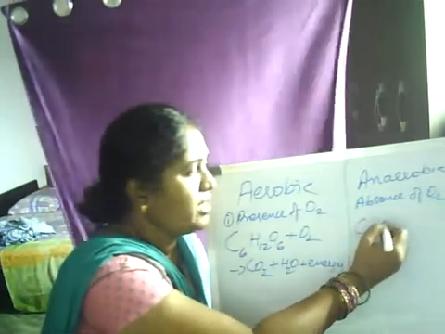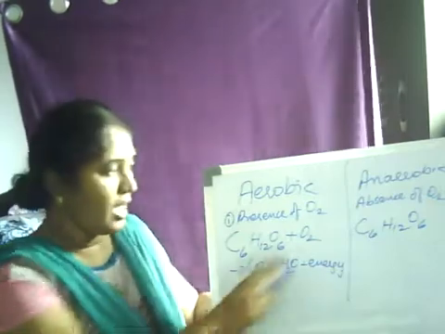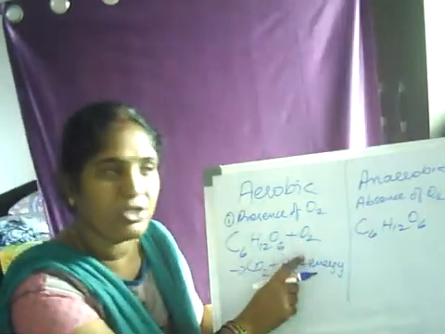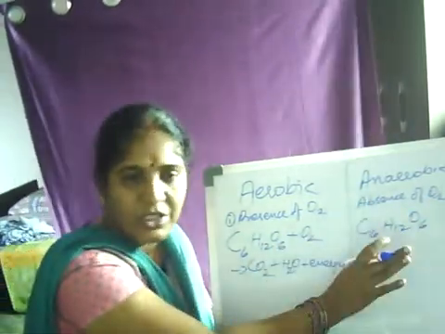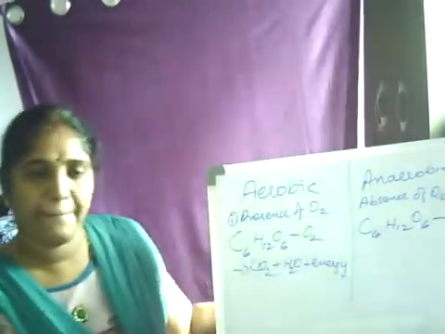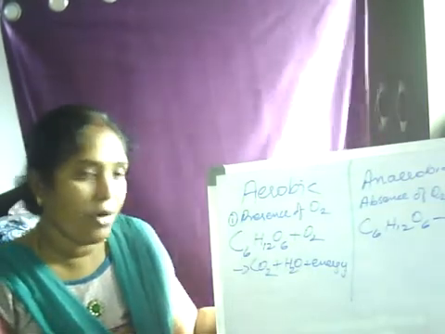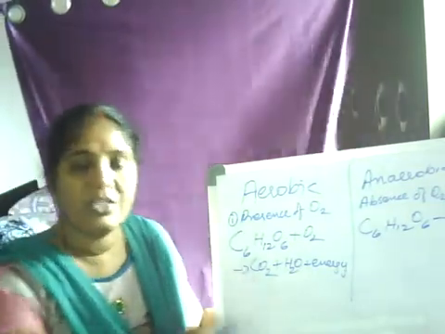Now coming to anaerobic respiration, the same food material, C6H12O6, but I told you it occurs in the absence of oxygen. So here there's no oxidation process. Now when this undergoes anaerobic respiration, what is formed?